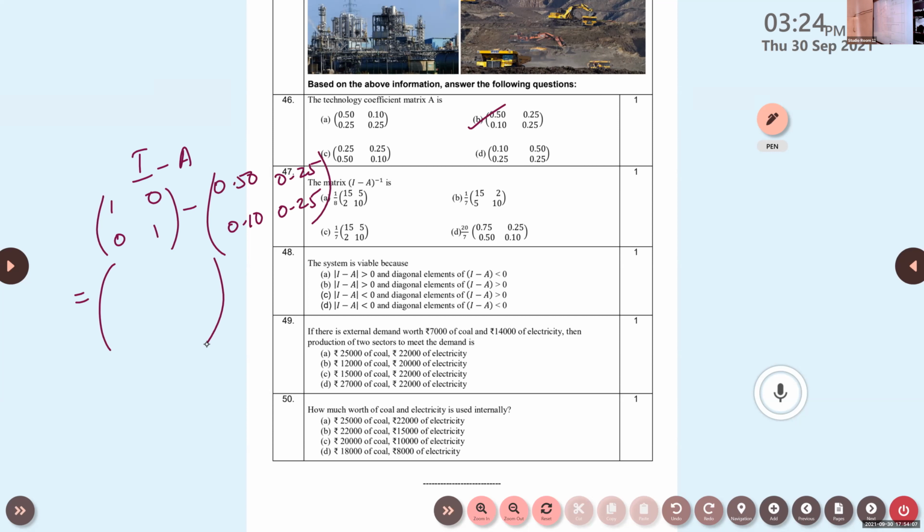So this I minus A, Aishwarya, give me what is I minus A. Ma'am, is it 1 by I into minus A the whole inverse? Okay, first you calculate. That is the formula you have to use. For that, first you have to find I minus A. What is I minus A?